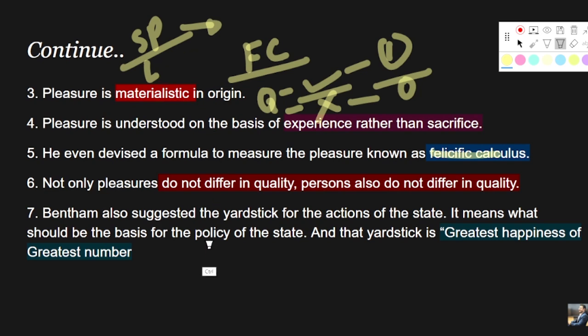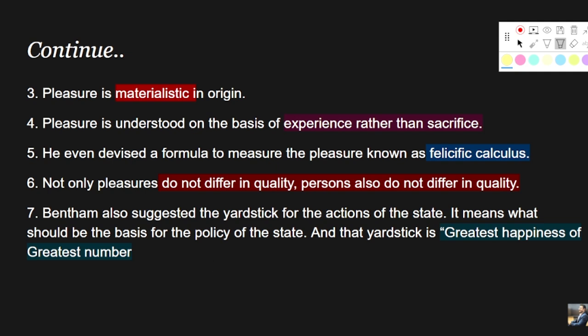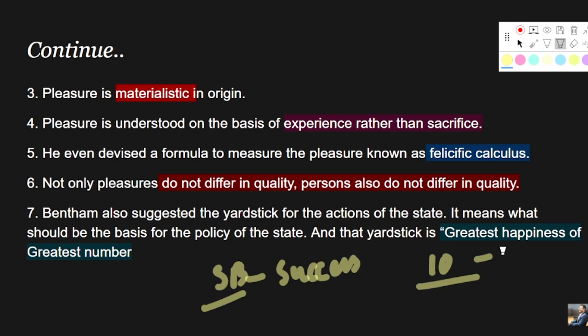In the Indian context, if I have to take an example, let's take the example of Swachh Bharat Abhiyan, right? So how, in terms of Bentham, will the success of Swachh Bharat Abhiyan be decided? Let's say there are 10 people in our India, just a hypothesis, just an assumption. Just open your imagination and imagine there are only 10 people in India. All these 10 people are summoned by the Honorable Prime Minister and asked: the Swachh Bharat Abhiyan that we launched, do you think it is successful or not, right?